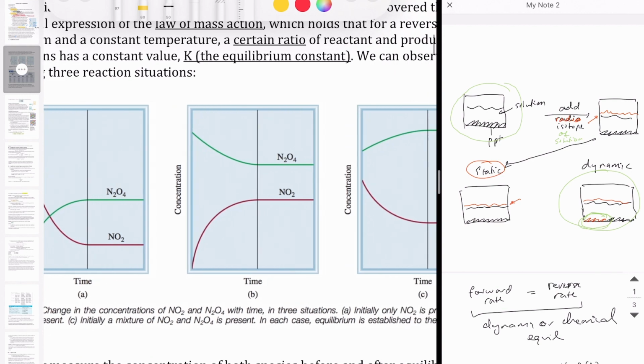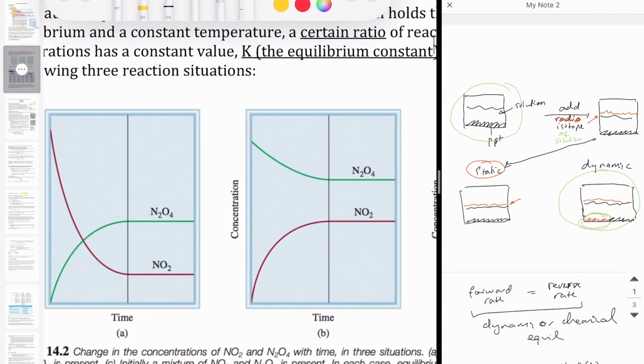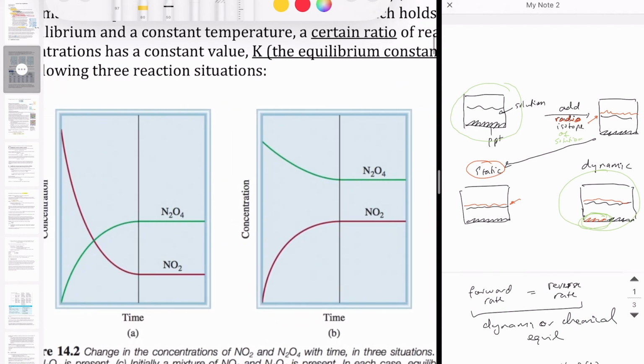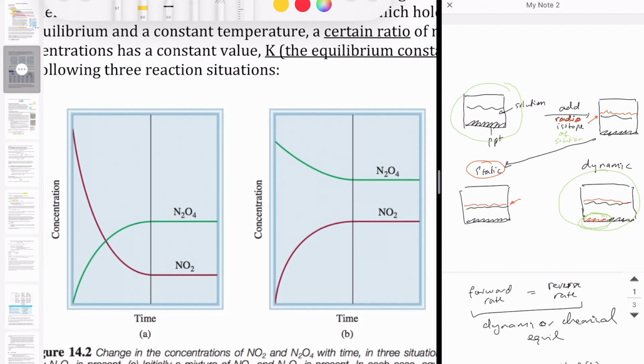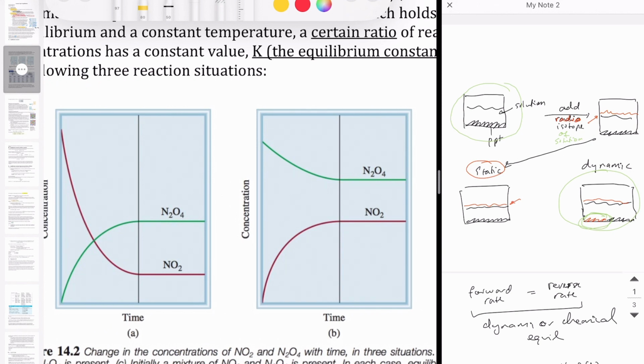And so these three plots are showing you three different equilibrium positions. But I also want you to focus on the starting conditions. Here NO2 is red and N2O4 is green. So in the first one, we start with just NO2, and then over time, we notice that the reaction reaches this equilibrium position right here, where there's less NO2 compared to N2O4.